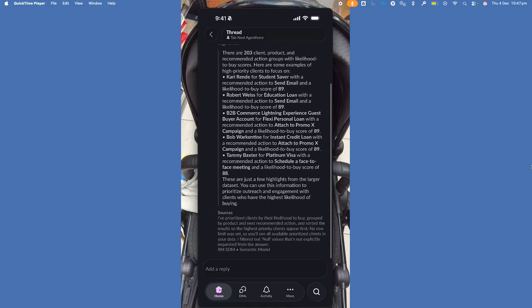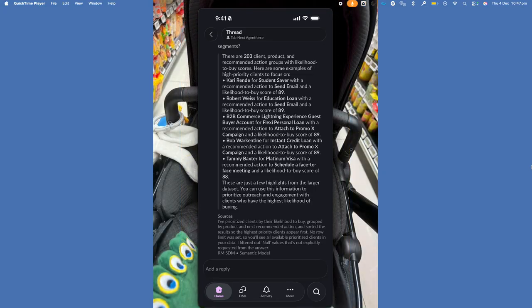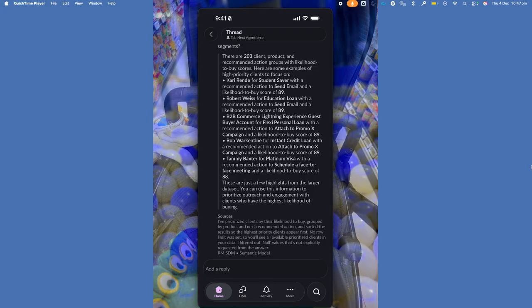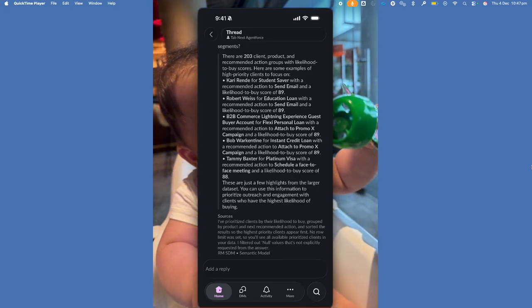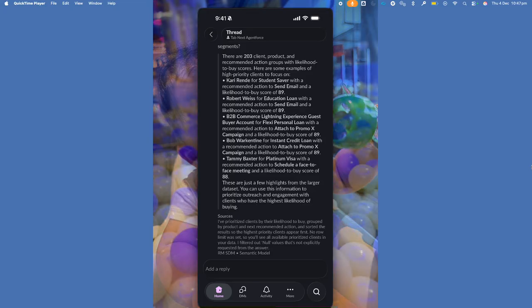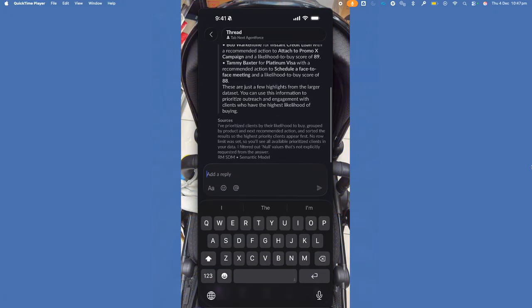Now, the beauty of this is if you look at the bottom where it says sources, you'll notice that all that data, the response to my question, is coming from a semantic model, which is the contextual, trusted layer that sits on top of my Data 360. And again, it could be capturing all the data that is coming from anywhere in your enterprise through our zero copy architecture.